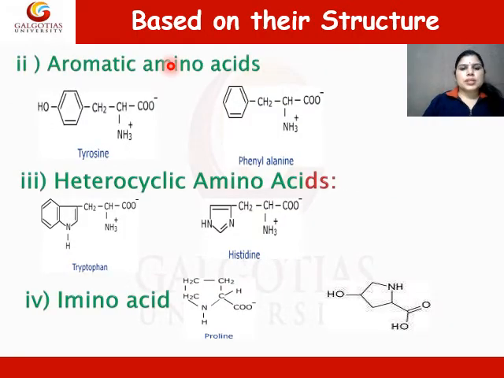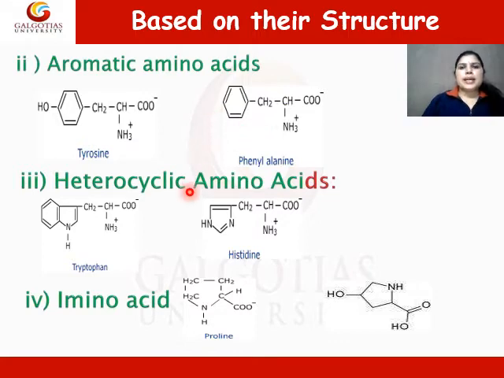Based on structure, the second category of amino acids is aromatic amino acids. These amino acids have an aromatic ring in their structure, basically a phenyl ring. For example, tryptophan and phenylalanine have phenyl substitution in the R group.